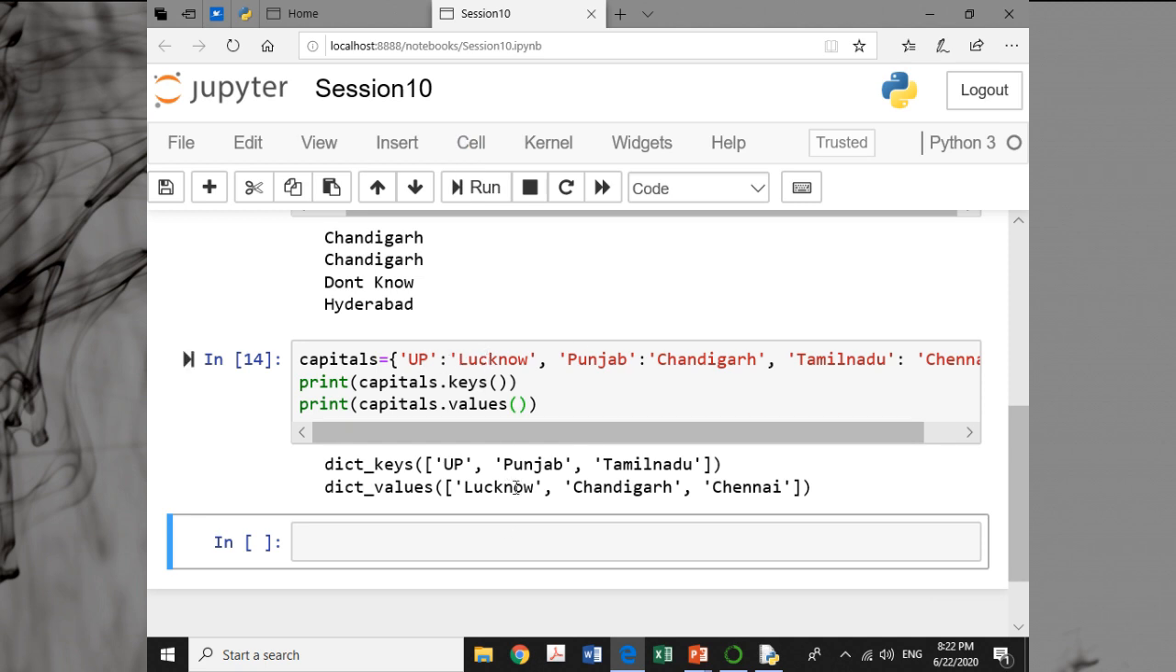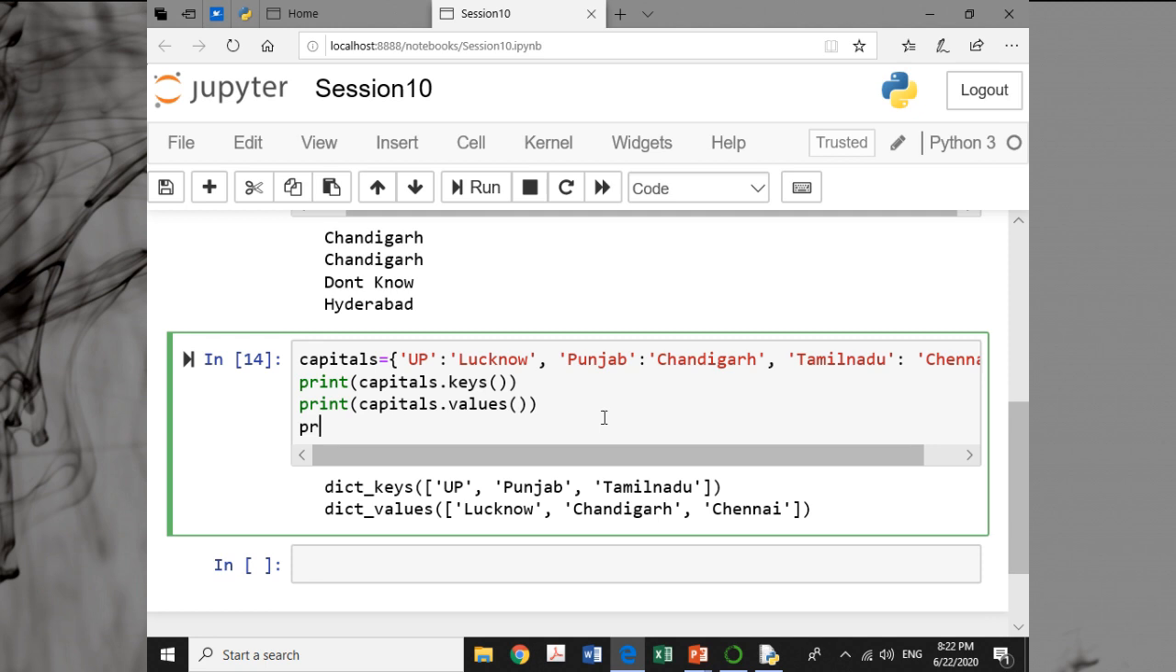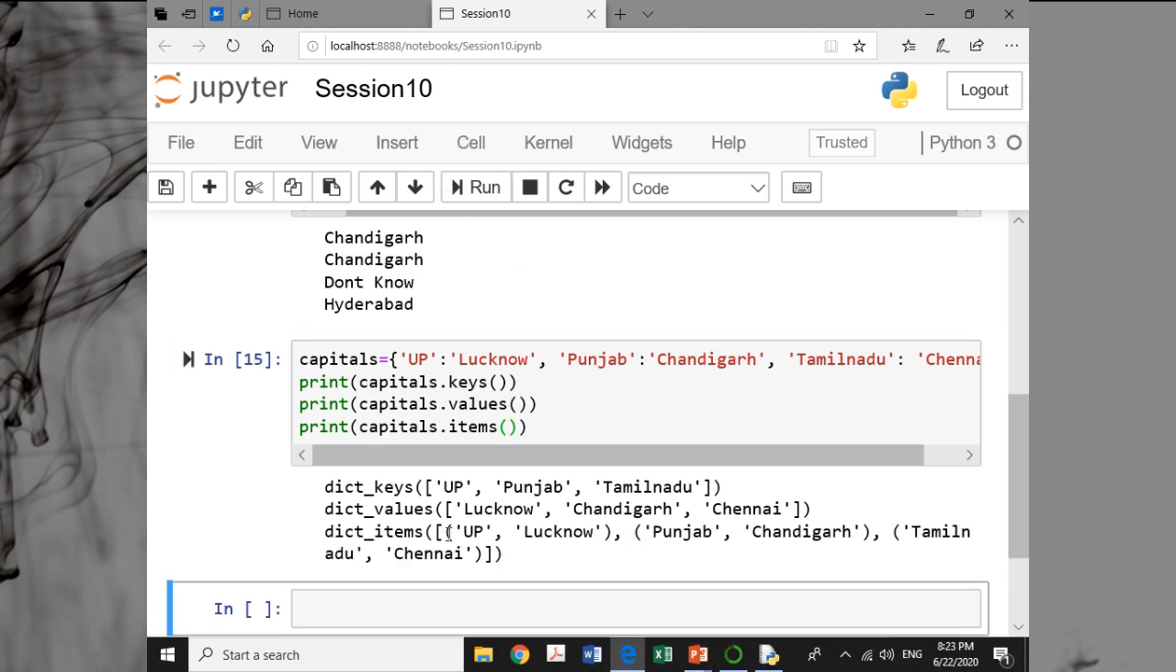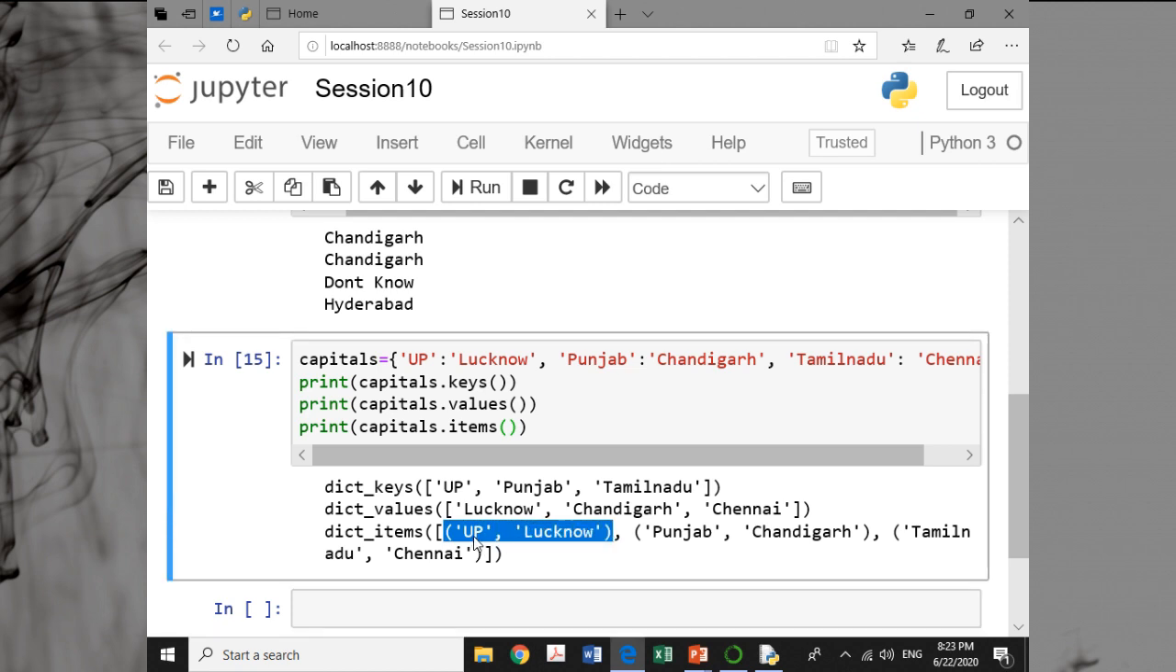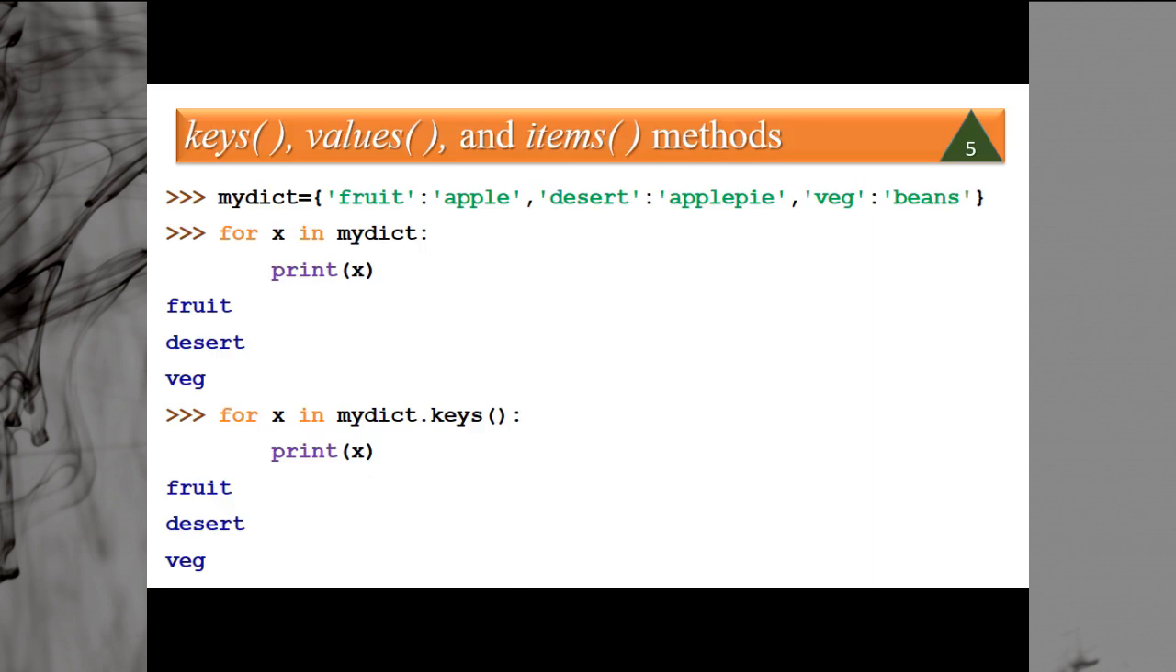For key UP, the value is Lucknow. So the first value is Lucknow, the second value is Chandigarh, the third value is Chennai. So it gives you values. But if I say print capitals dot items, then it will give you tuples, and each tuple contains a key and value pair. This is the second tuple, this is the third tuple, and so on. This is how we are using the keys.